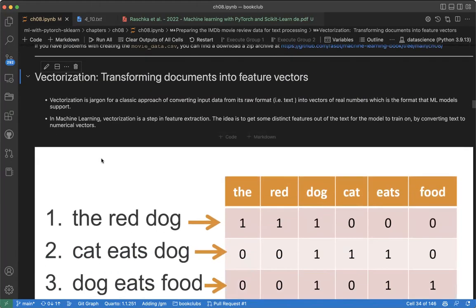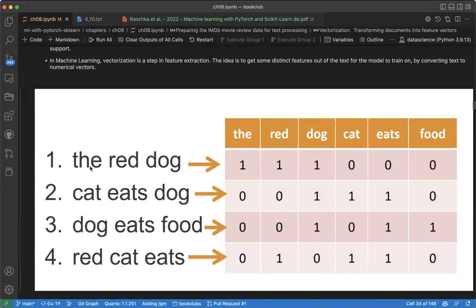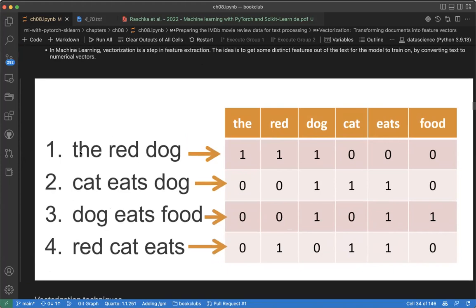Yeah. So if you look at this, for example, I have this: the red dog, the cat is this, this, right? What vectorization means is that I first need to create a dictionary of all the words that represent this document. So this is a dictionary of all these words, 1, 2, 3, 4, 5, they are all present here. Can you see that?